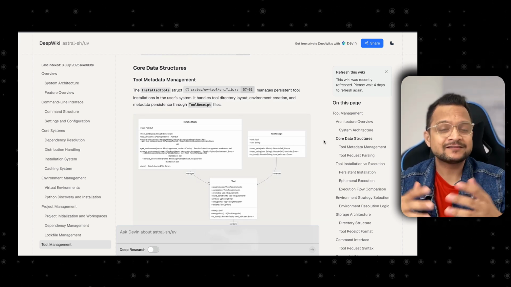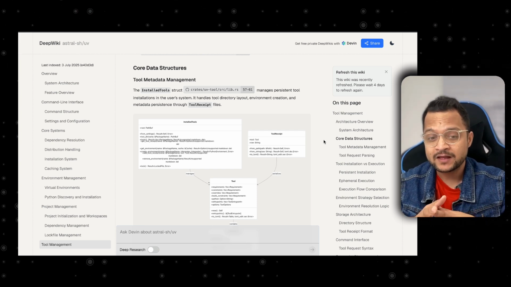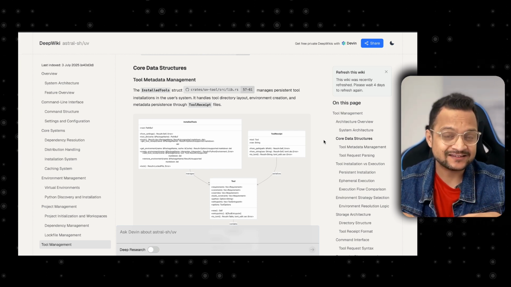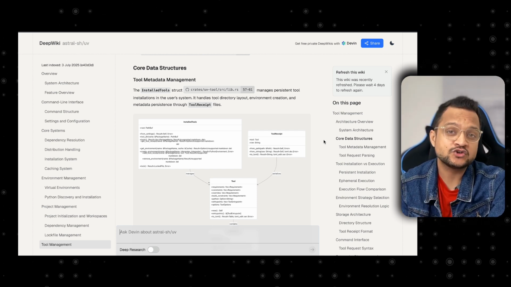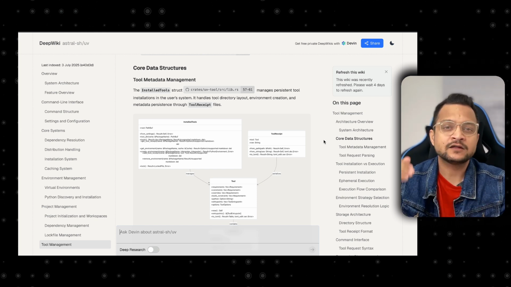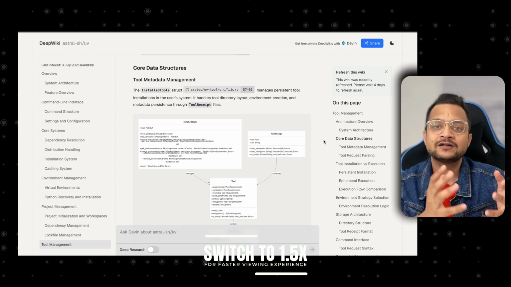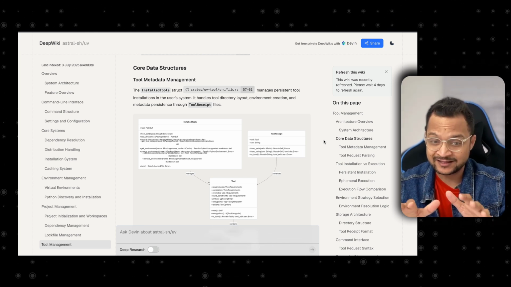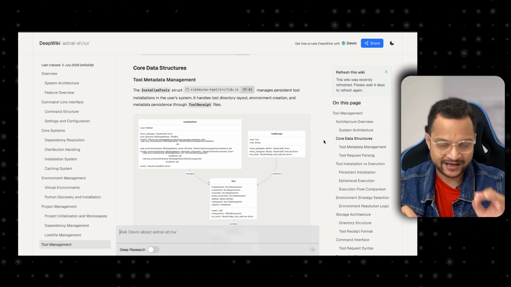But with all of these amazing things, DeepWiki still has some limitations. The biggest limitation which I see is DeepWiki doesn't actually index the GitHub issues or the pull requests. That means we are missing out on the deep discussions and the problems we can have on this particular project. If they can complete this part, DeepWiki will be no match.